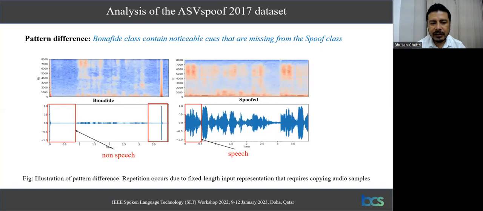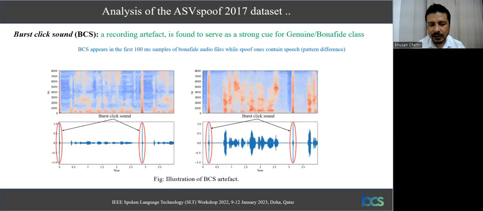So in this figure, we illustrate the pattern difference between bona fide class and spoof class. Here we can see that the majority of bona fide files in this dataset contain non-speech in the start, which is not the case with the spoof version, where we see speech samples in the start.